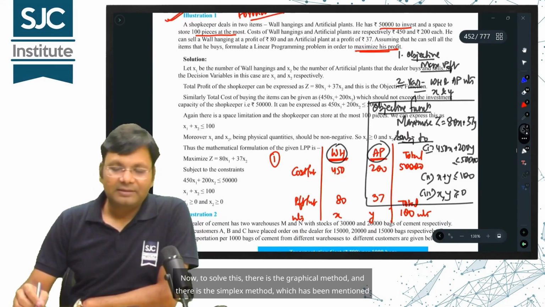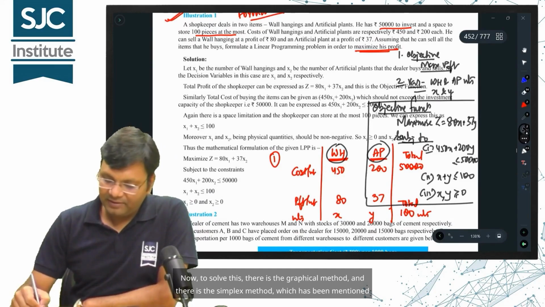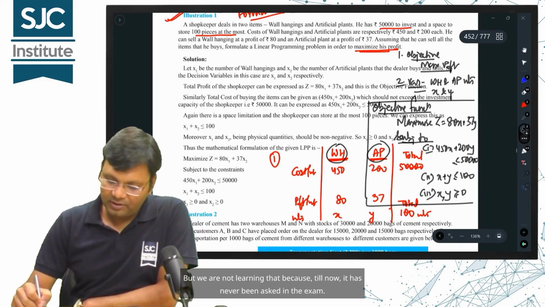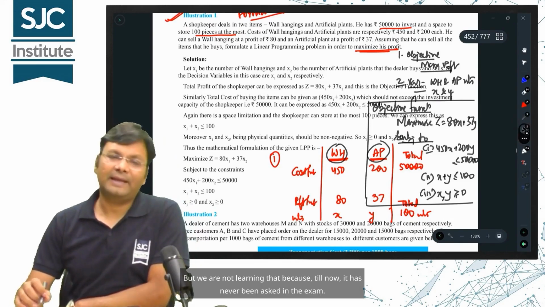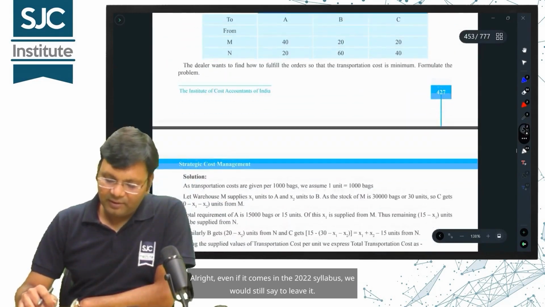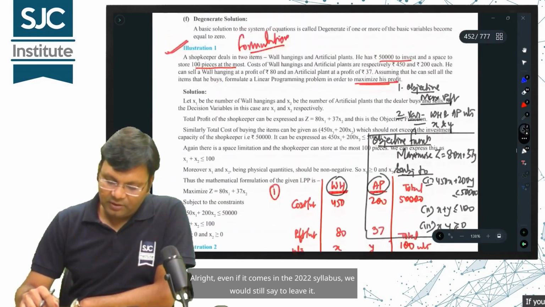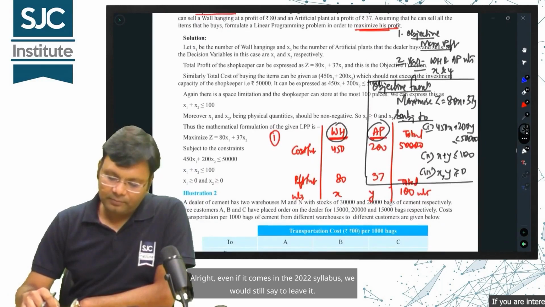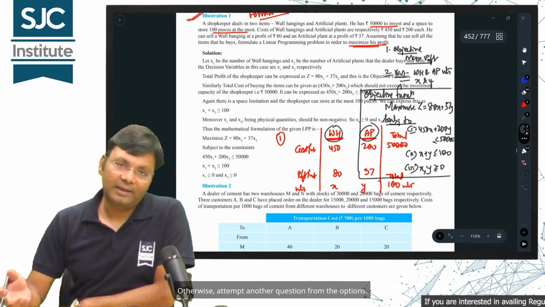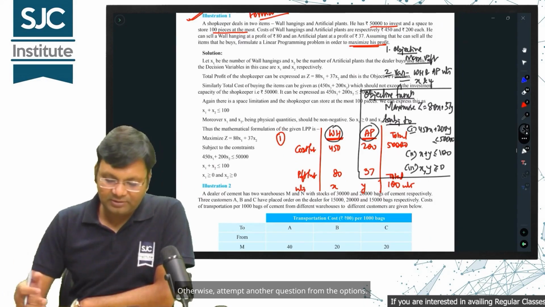To solve this, there is a graphical method and a simplex method which has been mentioned here. But we are not learning that because, till now, it has never been asked in the exam. Even if it comes in the 2022 syllabus, we would still say to leave it. You just need to do the formulation part. Otherwise, attempt another question from the options.